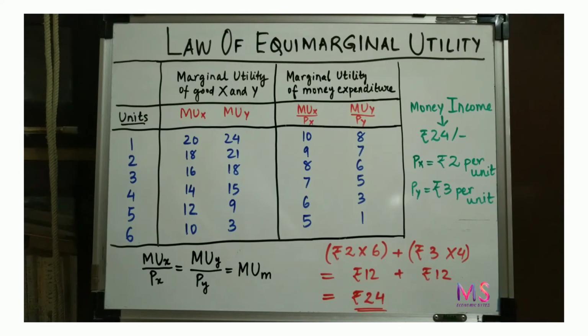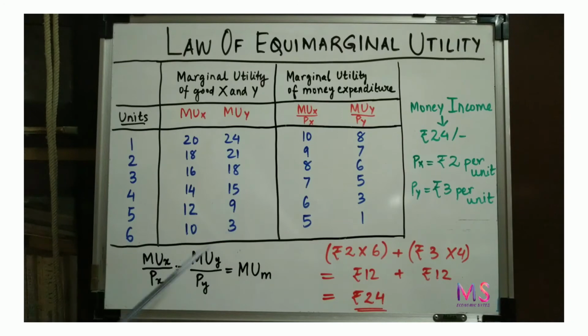Now among all these combinations where the marginal utility of money expenditure of good X and good Y are equal, which combination is the most optimum for the consumer where he or she maximizes their satisfaction? That is known through the money income that the consumer possesses. That is, the consumer will go on purchasing till marginal utility of money expenditure on each good are equal to the marginal utility of money. That is, MUX by PX is equal to MUY by PY, which is equal to the marginal utility of money.